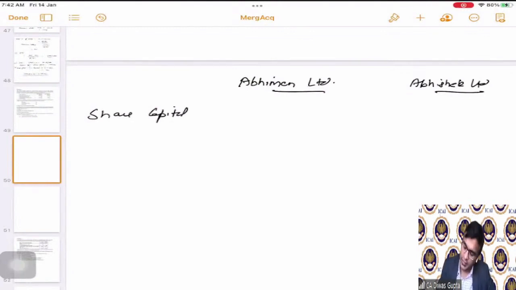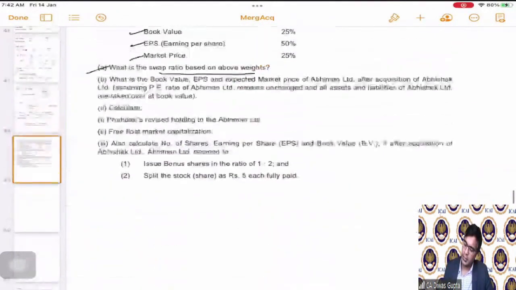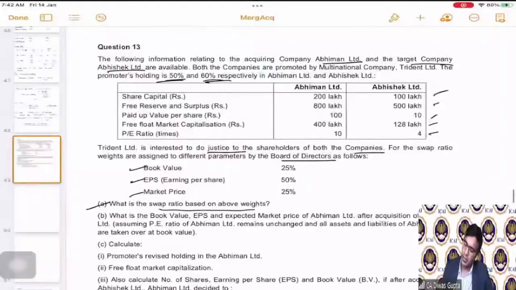Share capital is given as how much? 200 lakhs and 100 lakhs. Free reserves are given as 800 lakhs and 500 lakhs. So the total comes as 1000 lakhs and 600 lakhs, correct?